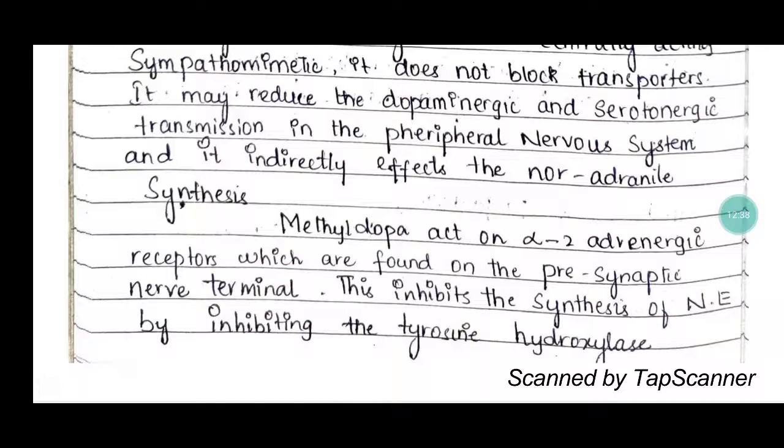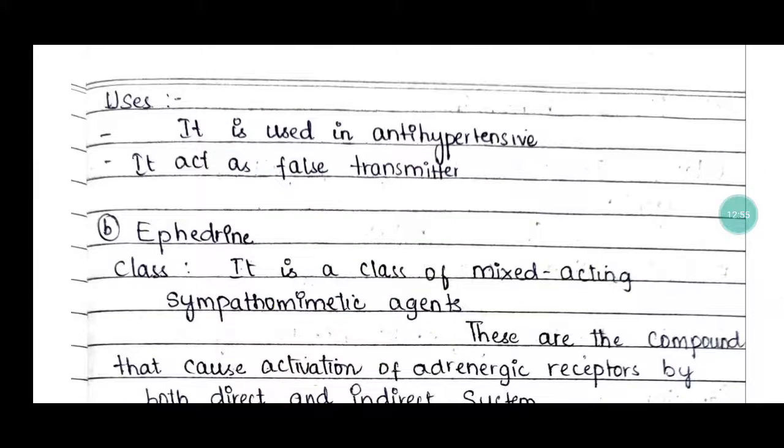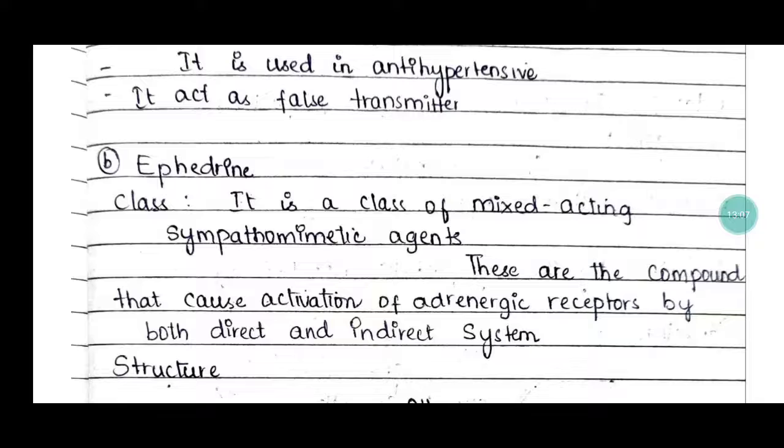So methyldopa acts on alpha 2 adrenergic receptors, which are found on the presynaptic nerve terminal. This inhibits the synthesis of norepinephrine by inhibiting tyrosine hydroxylase. The use of methyldopa is in the treatment of hypertension, and it acts as a false transmitter.